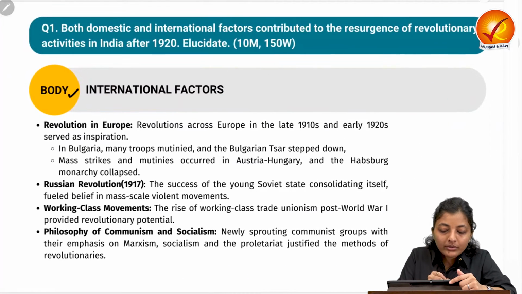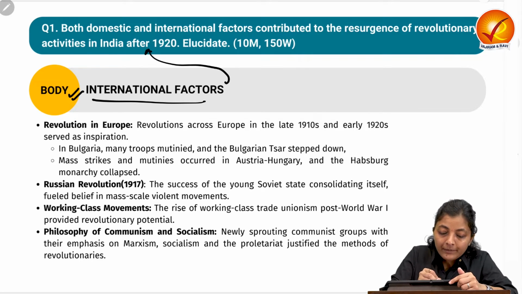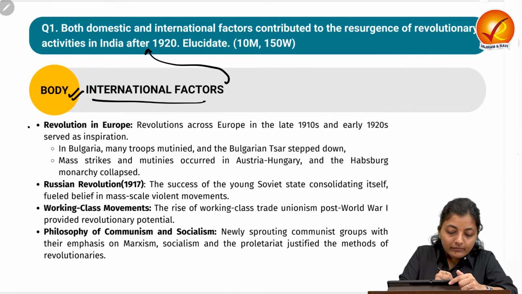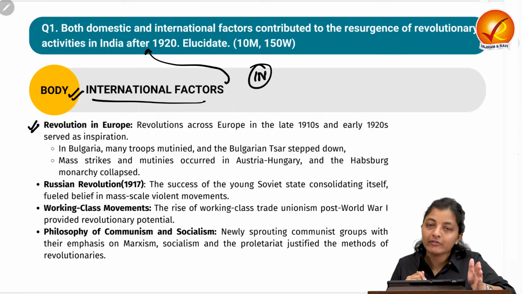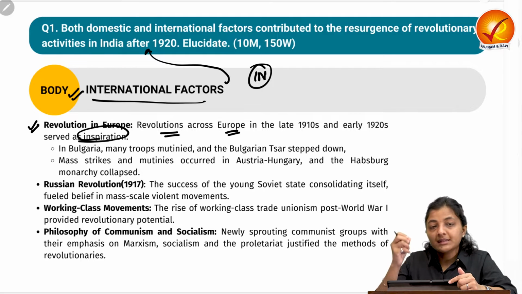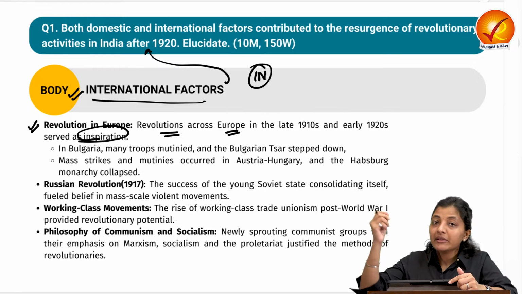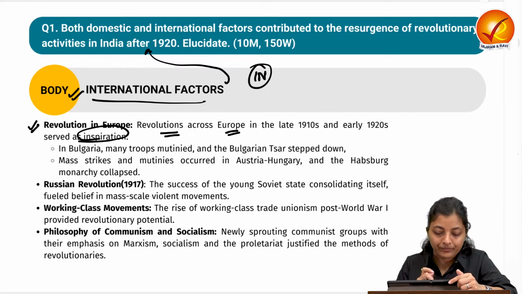Okay, moving on to the international factors. What were the international factors that led to the emergence of revolutionary activities in India after 1920? The very first is the revolutions in Europe. The revolutions across Europe in the late 1910s and early 1920s served as an inspiration for these revolutionaries in India, that if they can do that, we can replicate this also.